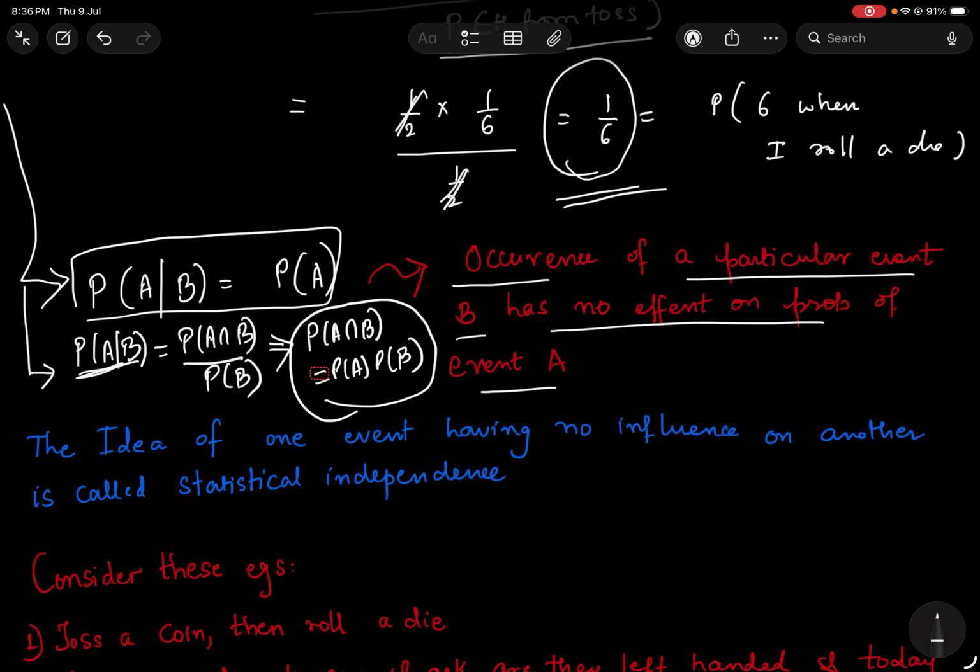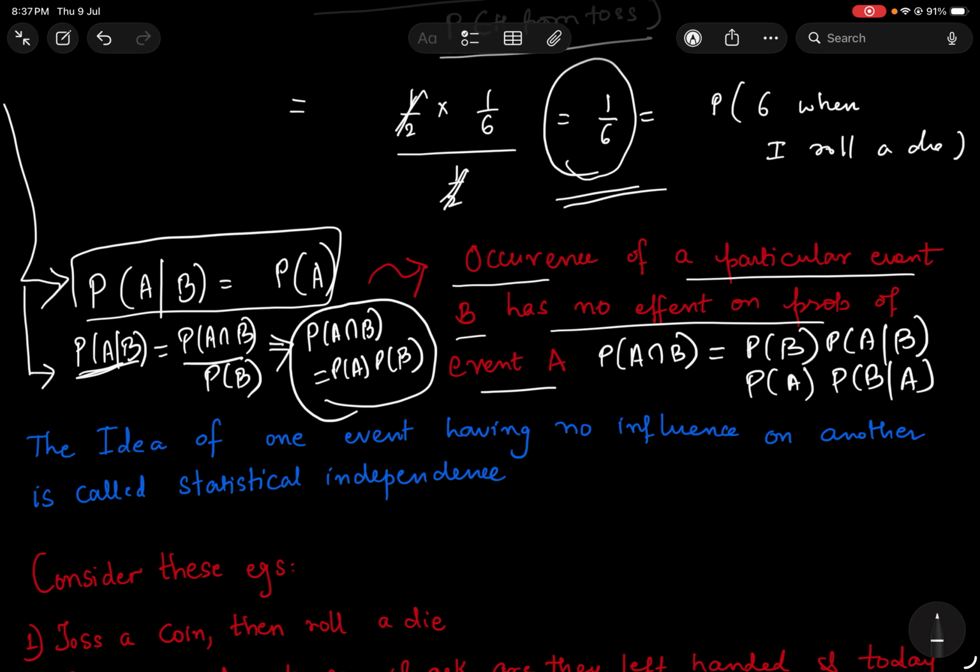So basically, what is the probability that A and B happens? It is just the independent probability of A happening into the independent probability of B happening. That's how independence simplifies things. For example, if the two events were not independent, then my probability of A intersection B will be this, or this, whatever.